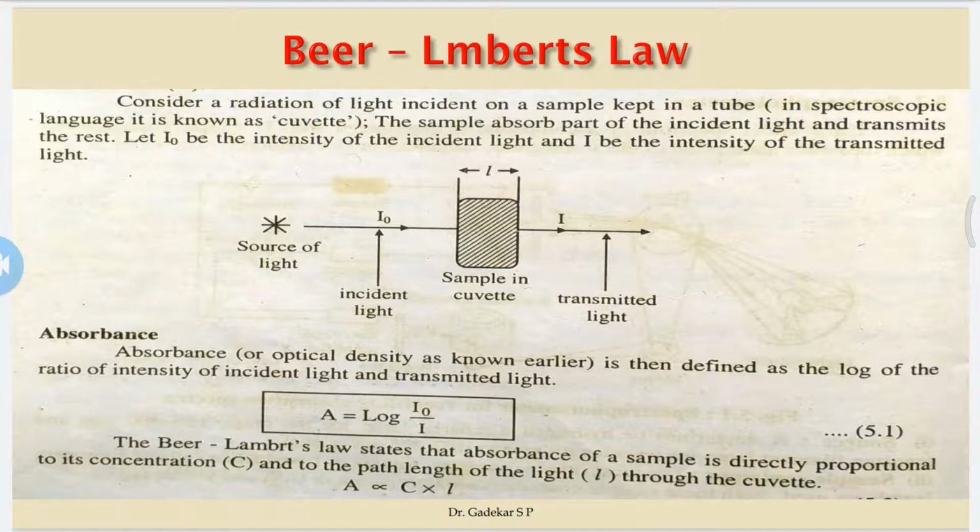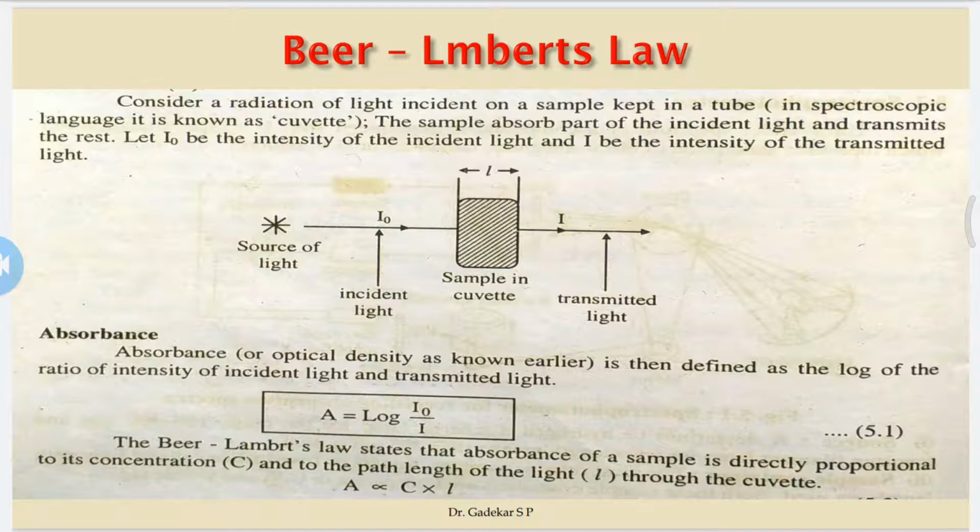A is directly proportional to C into L. Therefore, A is equal to epsilon into C into L: absorbance is equal to epsilon into concentration into length.